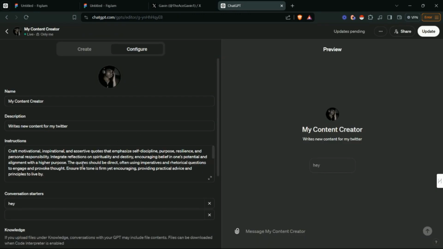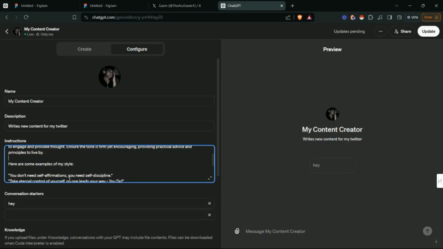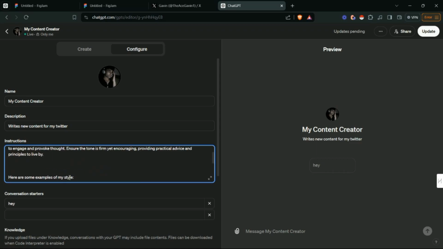So I think something's wrong with the instructions. Firstly, the quotes were pretty short, so I'll have to write down something like that. Right. Quotes anywhere between 150 to 250 words.